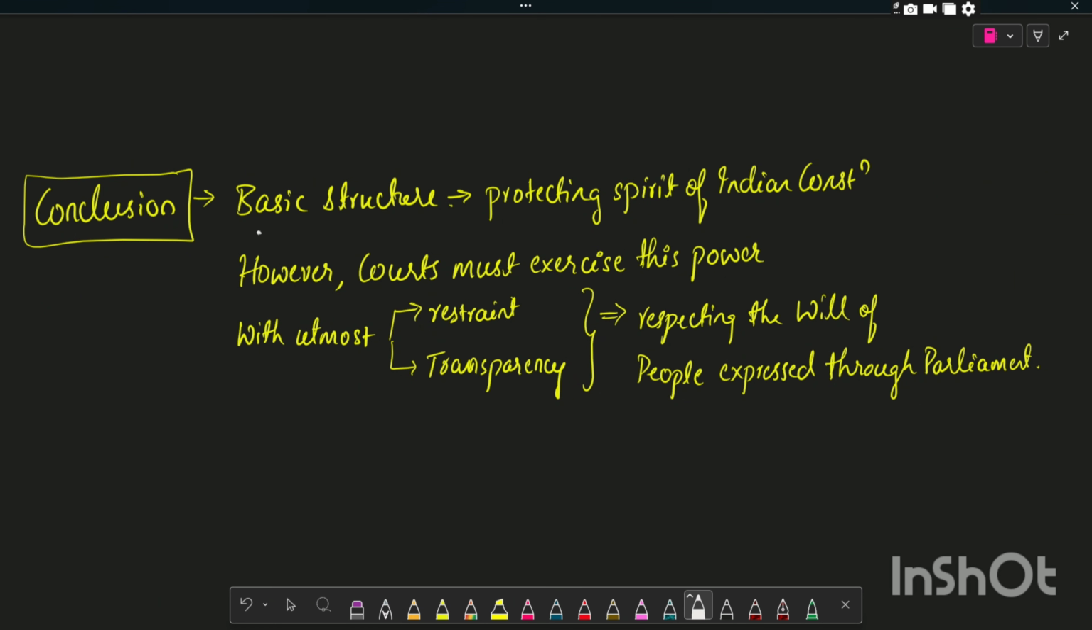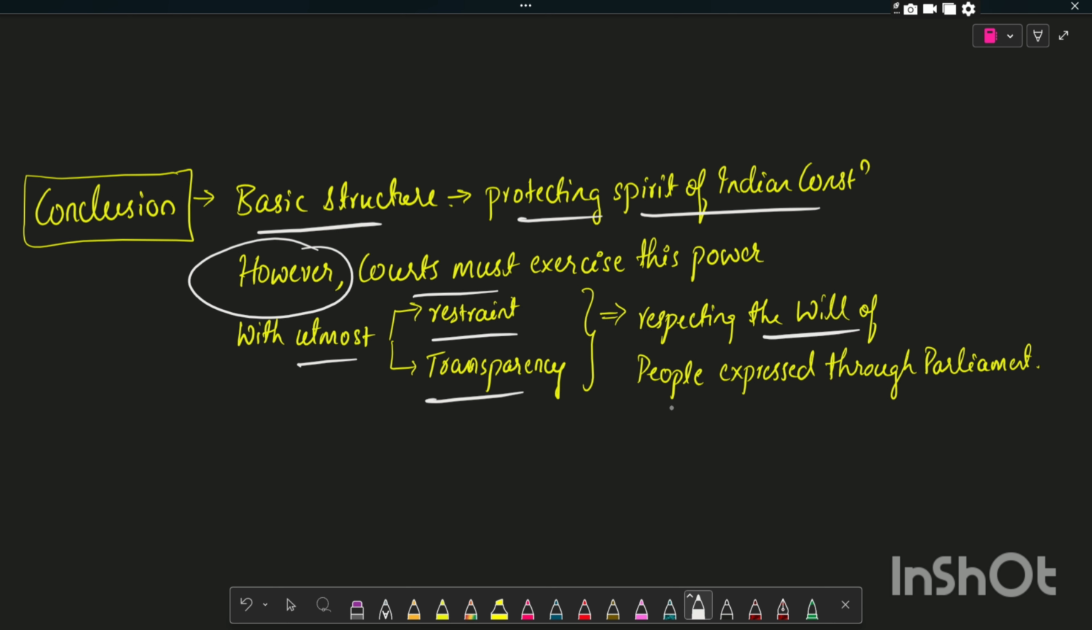You can start with: basic structure remains essential for protecting the spirit of Indian Constitution. However, courts must exercise their power with utmost restraint and transparency, respecting the will of people expressed through Parliament. I repeat, basic structure is essential for protecting the spirit of Indian Constitution. However, courts must exercise this power with utmost restraint and transparency, respecting the will of people expressed through Parliament.